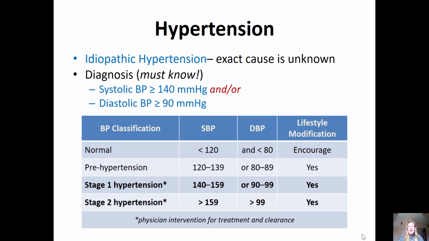Now I know in the past we used to say textbook good blood pressures are if you're anywhere in the 120s and anywhere in the 80s, that's good. Well, now the American Heart Association is saying no, that's not good, because they're diagnosing people with having prehypertension, an elevated blood pressure in the 120s and in the 80s. So more people today are being diagnosed with elevated blood pressure and hypertension because they have those higher numbers.